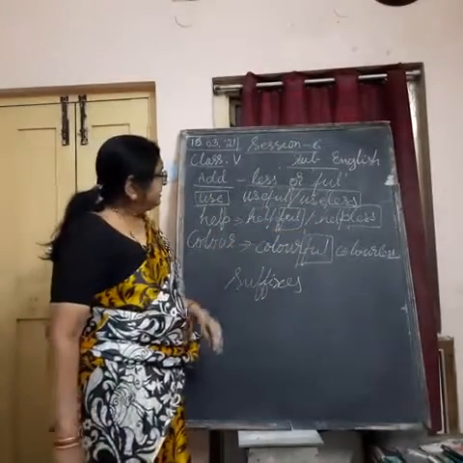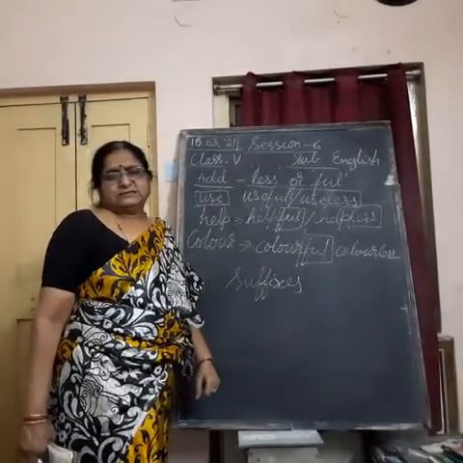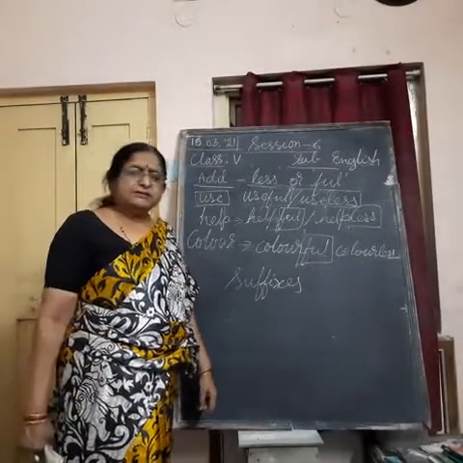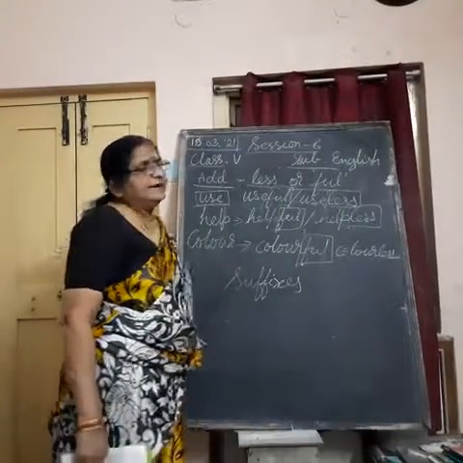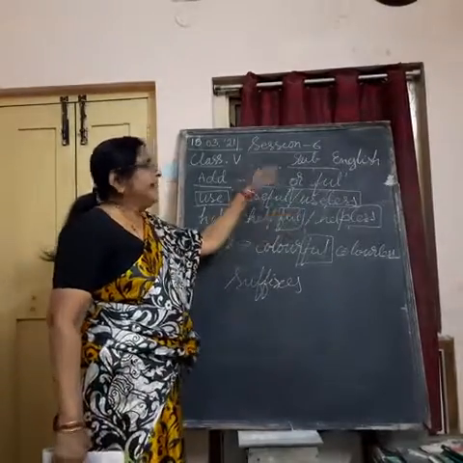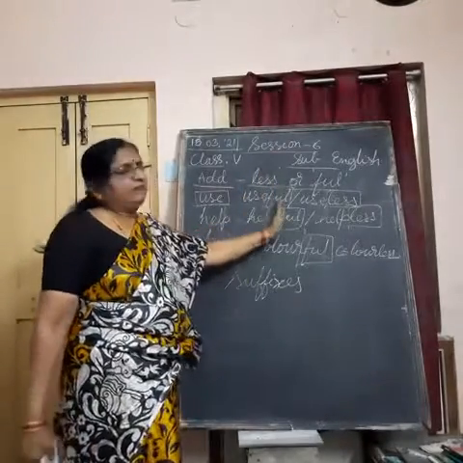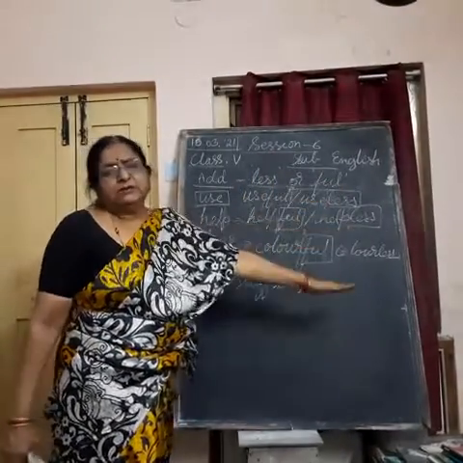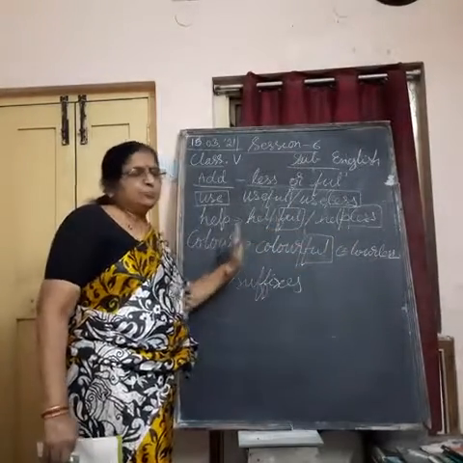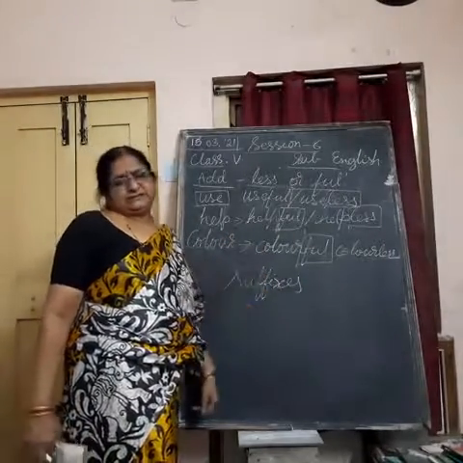Here we are taking into consideration only FUL and LESS. So got it? When we add any word or any group of letters at the end of the word, this group of letters is called a suffix.